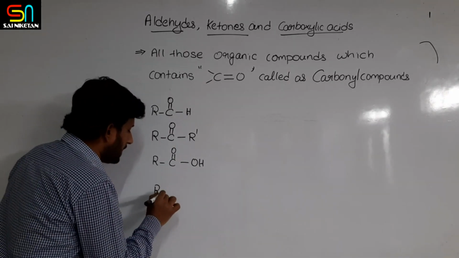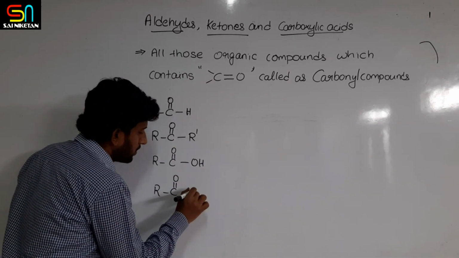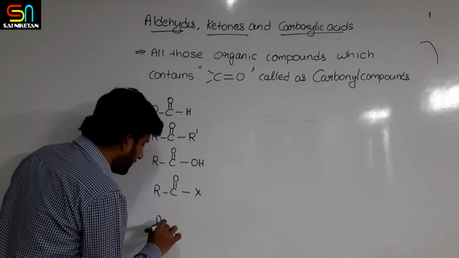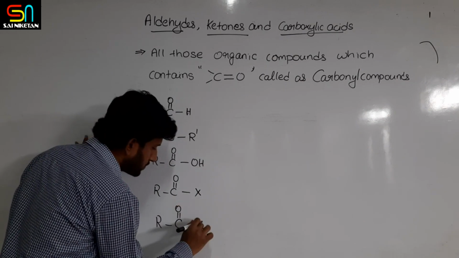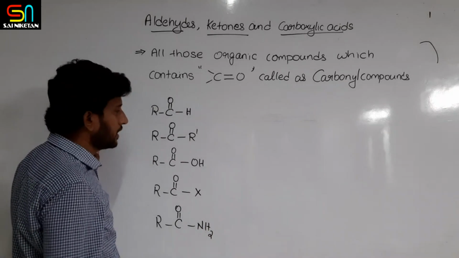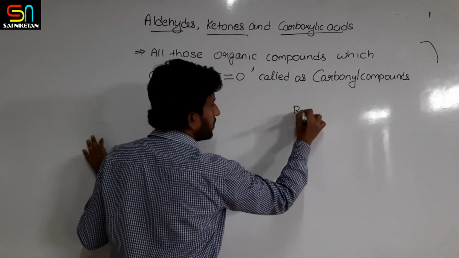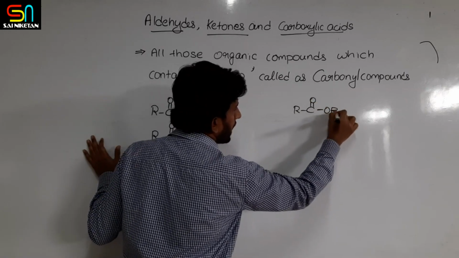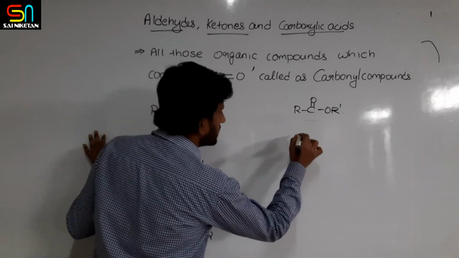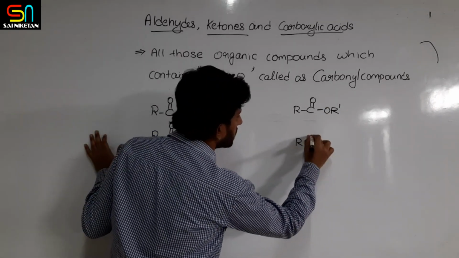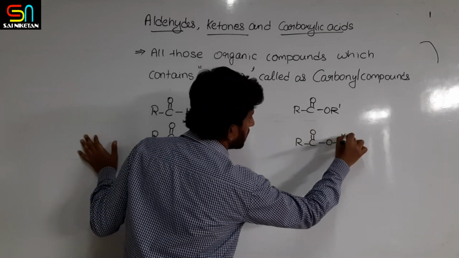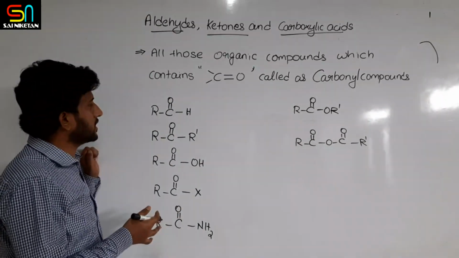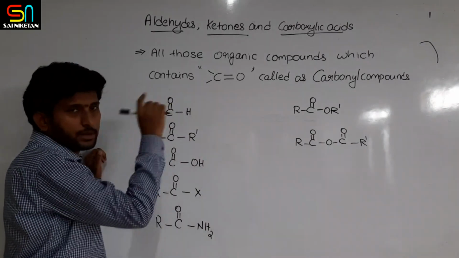Another, RC double bond O, X. Another, RC double bond O, NH2. Like this, RC double bond O, OR. Like this, RC double bond O, C double bond O, R dash. These are all the different types of functional groups that contain C double bond O in them.